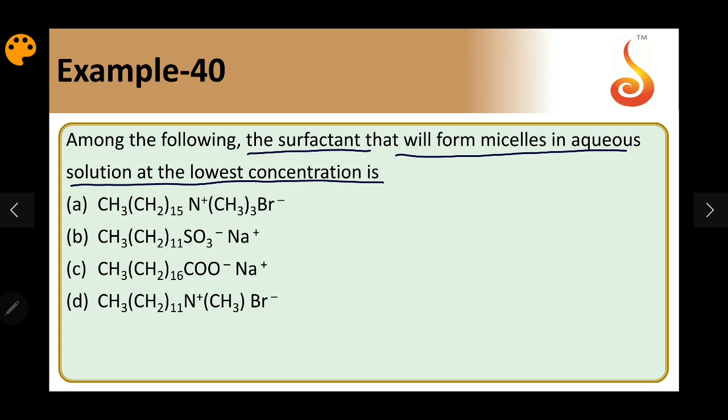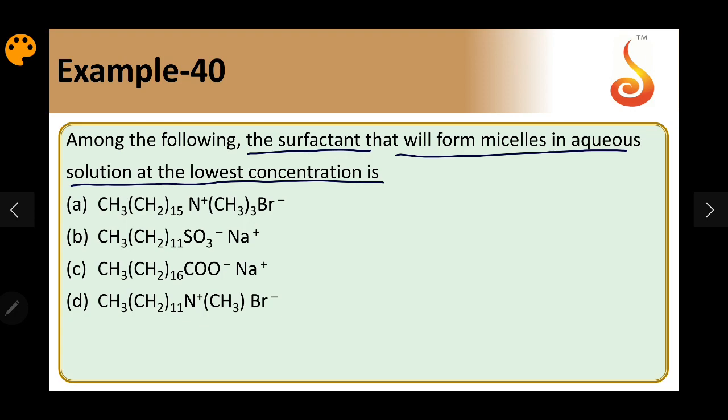The CMC will depend upon the length of the carbon chain and also the polar part of the molecule. Quaternary ammonium salts require a lower concentration for formation of micelles compared to sodium salts of carboxylic acids or sodium salts of sulfonic acids.